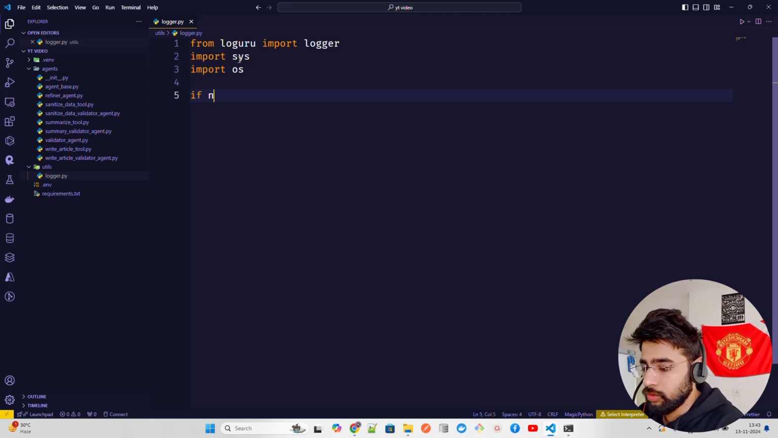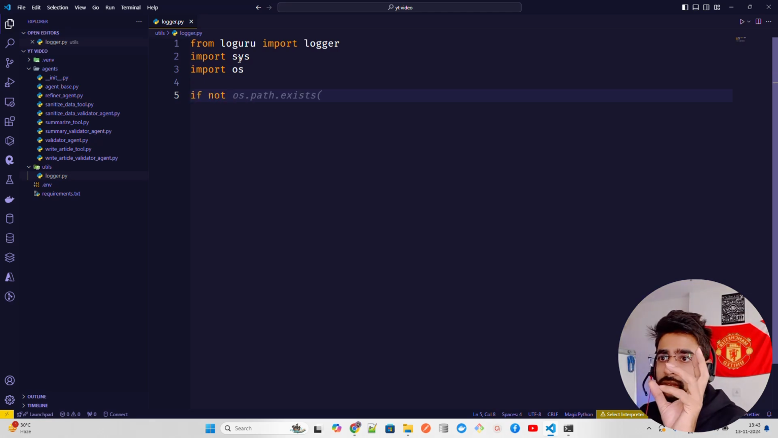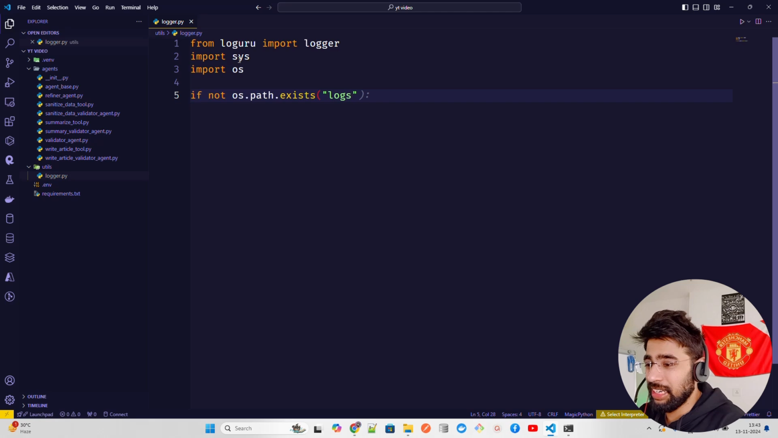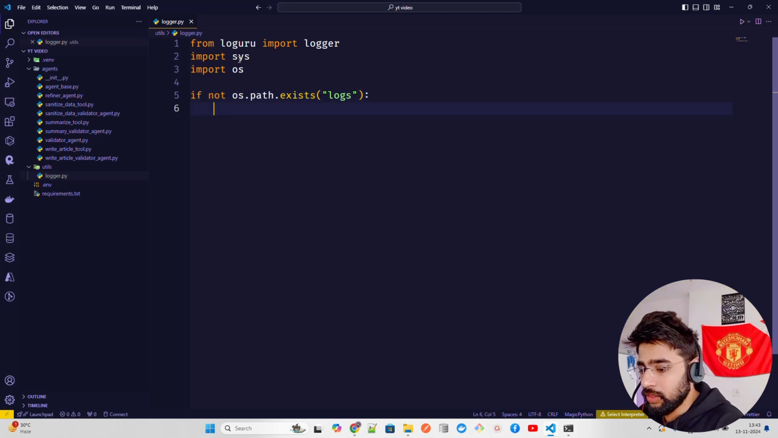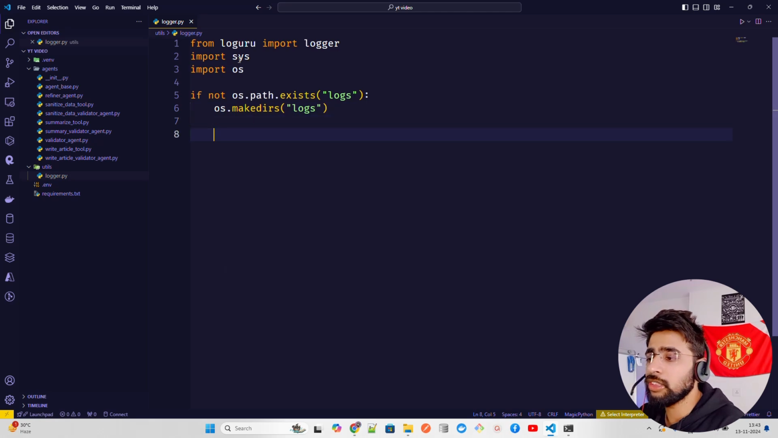Now the first thing is to check if the log directory exists. Of course, we're going to look at if not os.path.exists, that is correct, and we're going to name it logs. And if not, then you have to create it. So create the directory: os.makedirs logs. Okay, so this is creating the directory. I have commented that in my GitHub repository, so when you are reading it, you can just find it from there.